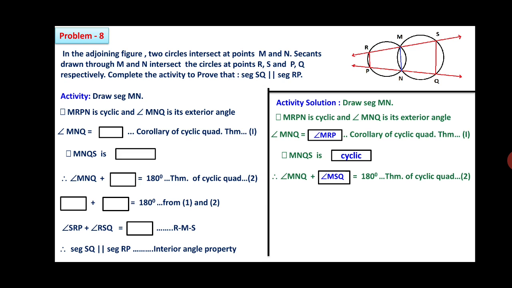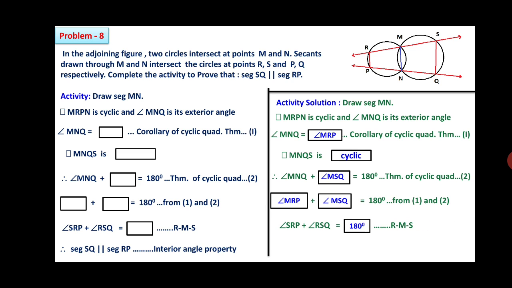The sum of these two is 180. Angle MNQ plus angle MSQ is equal to 180. Theorem of cyclic quadrilateral. Since the opposite angles of a cyclic quadrilateral are supplementary. Statement 2, that one. Angle MRP plus angle MSQ is 180 from 1 and 2. MNQ is replaced by MRP. Now, therefore, MRP also can be written as SRP, plus MSQ can be written as RSQ, which is equal to 180. RMS is betweenness. Therefore, as these two angles are supplementary, so we can use the interior angle property. Therefore, segment SQ is parallel to segment RP.